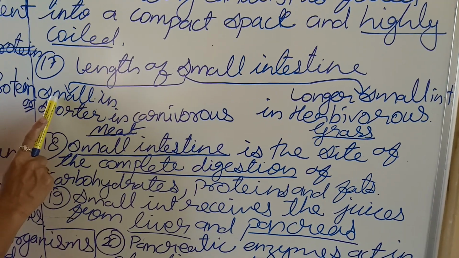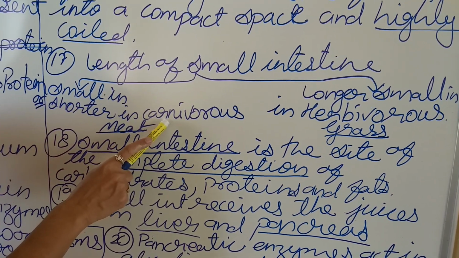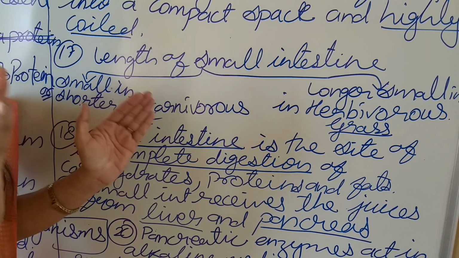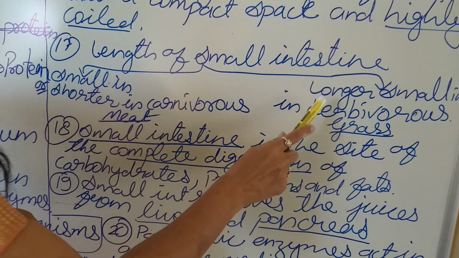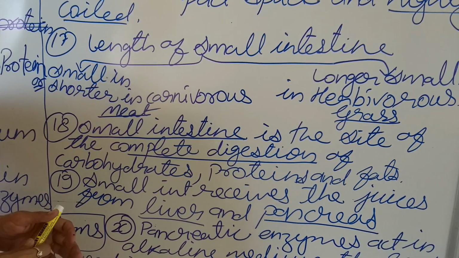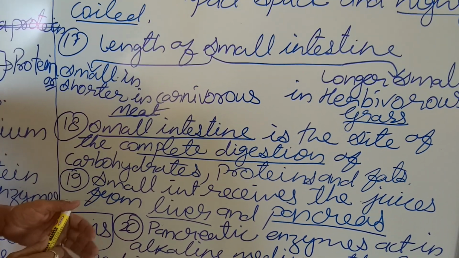Hence, the size of the small intestine in carnivores remains small, whereas it is longer in the herbivores, because grass or cellulose takes a long time to get digested.